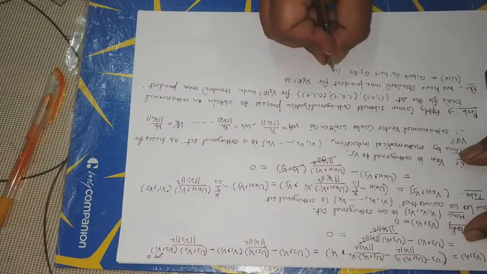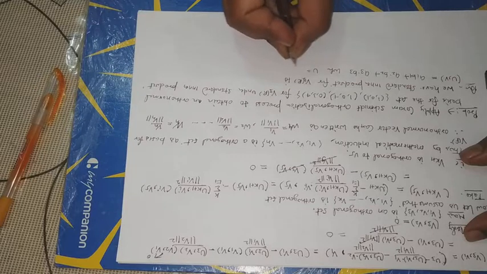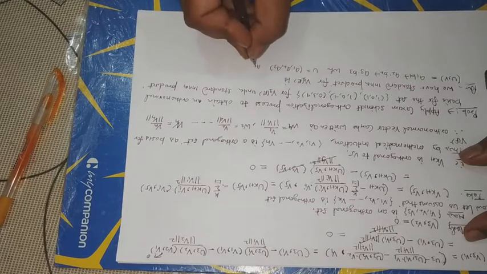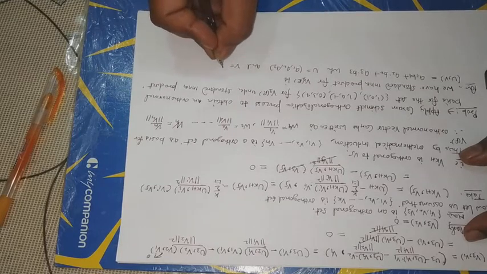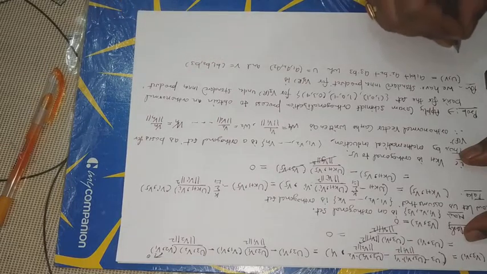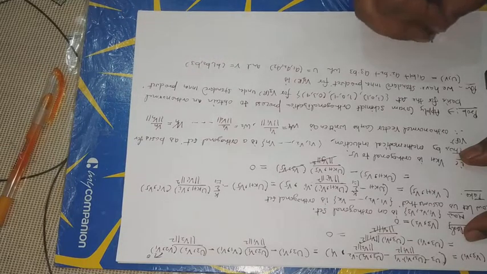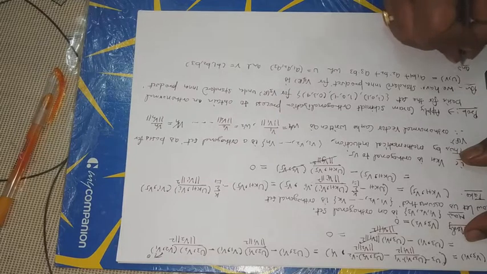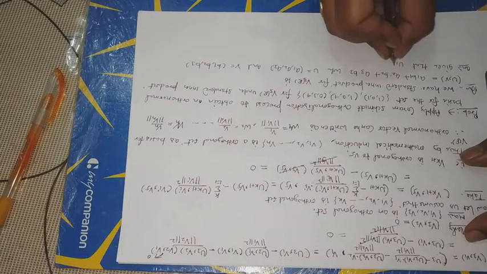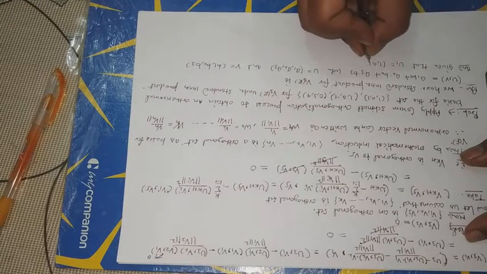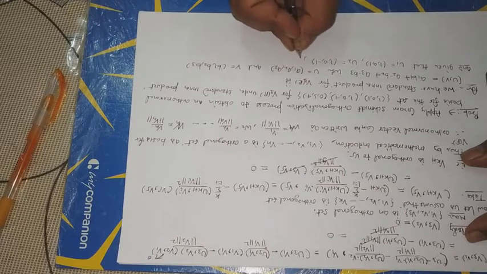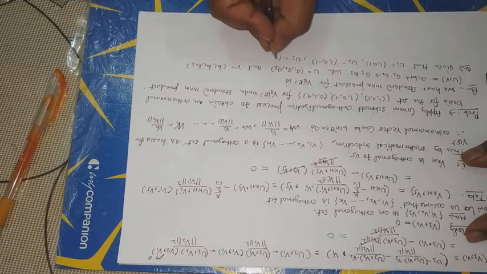We have U equal to (A1, A2, A3) and V equal to (B1, B2, B3), and given that U1 is equal to (1, 0, 1), U2 is equal to (1, 0, -1), U3 equal to (0, 3, 4).